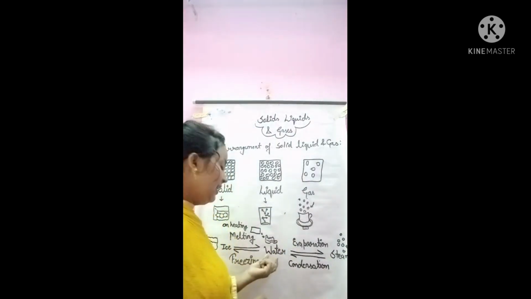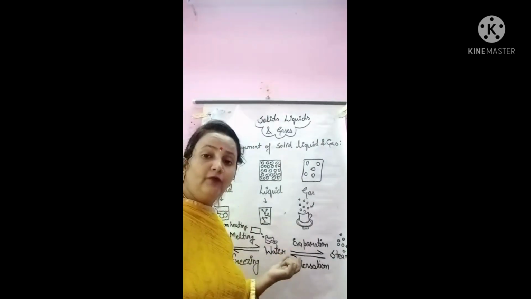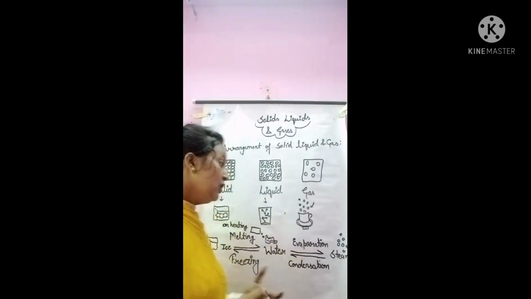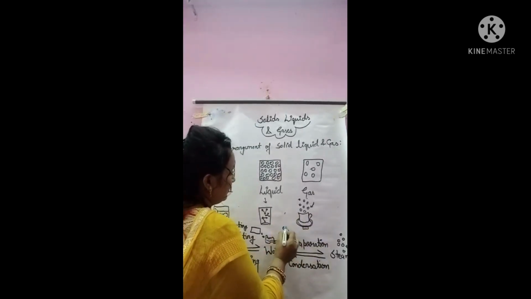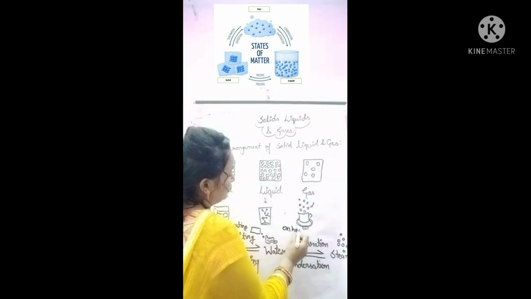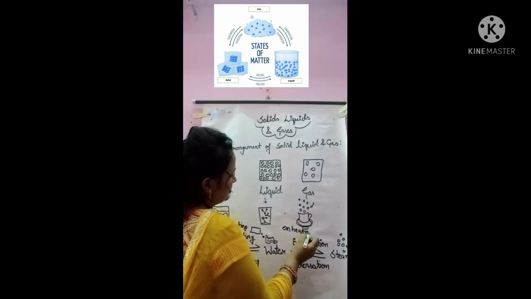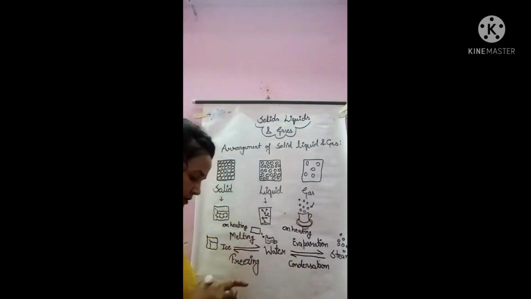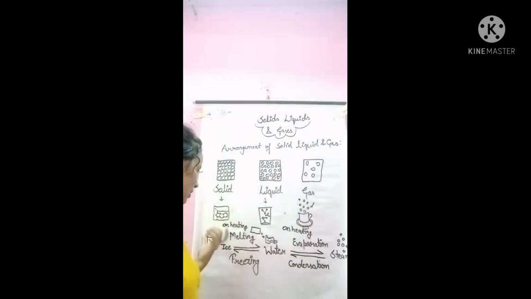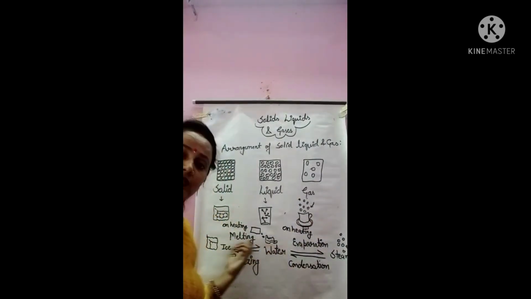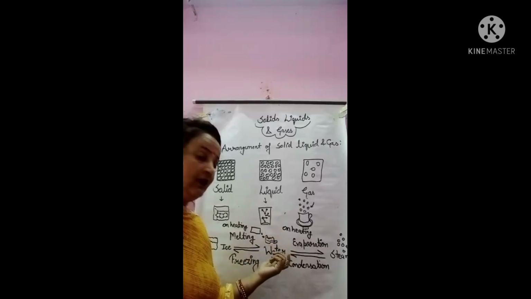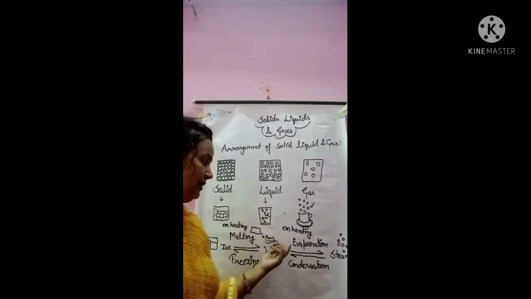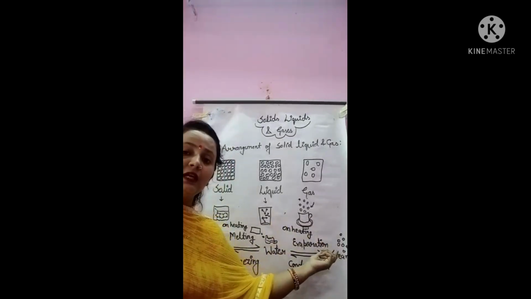When we give heat to the water again, when we are boiling the water, on heating the water changes into steam, right? So the ice changed into water, meaning solid changed into liquid. And when we again give heat, when we are boiling the water, it changes into steam, meaning it's a gas.